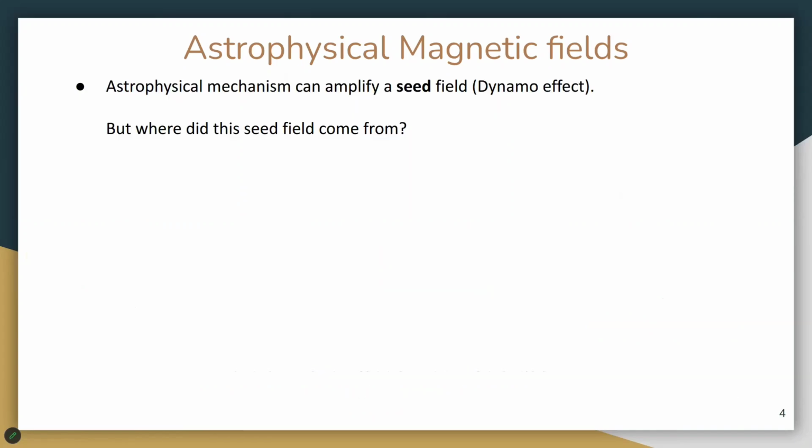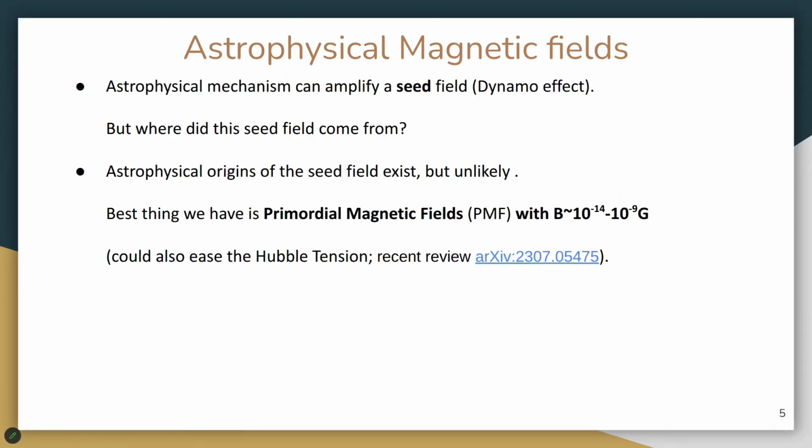Of course, several mechanisms have been proposed to explain this at the astrophysical level, starting from some seed original magnetic field. The process of forming these systems transforms the kinetic energy into magnetic energy, what is known as the dynamo effect. But this does not yet explain where this seed magnetic field comes from. Now, other mechanisms have been proposed to explain the presence of this seed magnetic field, but they have their own caveats.